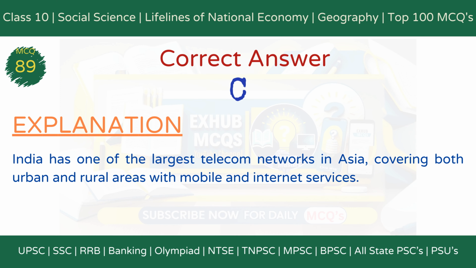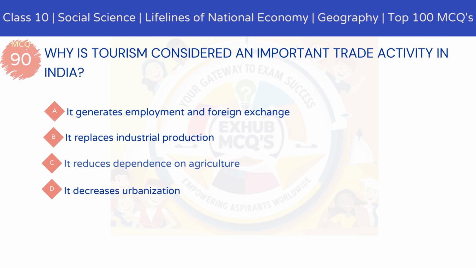The correct answer is option C. It is one of the largest and fastest growing networks. Explanation. India has one of the largest telecom networks in Asia, covering both urban and rural areas with mobile, internet, and broadband services.